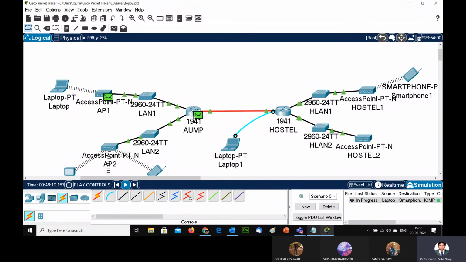Now router has to decide whether it is sending to this LAN or this hostel, because there are different paths. This router is connected to three, this has three hands, so router has to decide कि मैं किस रास्ते से इसको भेजूं। तो इसको पता चल गया कि इस रास्ते से भेजना है, and then packet it will be sending again. This router has to decide मैं कहाँ से कहाँ तक भेजूं, and finally this router will be sending it to the smartphone. तो देखो लैपटॉप से स्मार्टफोन, स्मार्टफोन से लैपटॉप ये कनेक्ट हो पाएगा. So that is what we have to do.